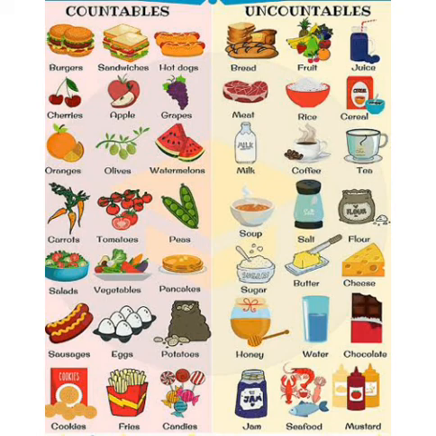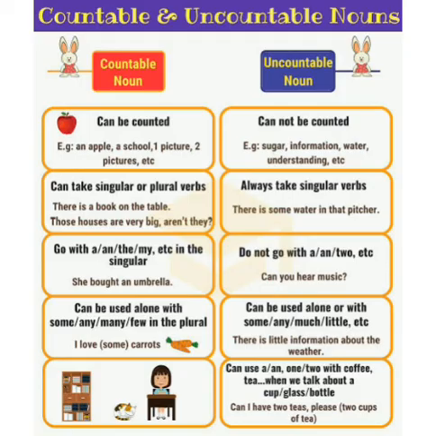Okay, now there is a table displayed on your screen, the table of countable noun and uncountable noun. Now let's read it. Countable nouns can be counted, as the name suggests. For example, an apple, a school, one picture, two pictures, etc. On the other hand, uncountable nouns cannot be counted, like sugar, information, water, understanding, etc.